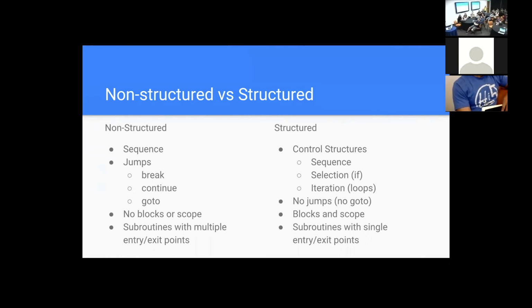Although there have been some articles over the past year that try to convince people to use goto now. But break and continue, if you're inside of a loop and you use break and continue, those are actually similar constructs to goto. They're jumps that take you out of the natural flow, the sequential flow of the program.